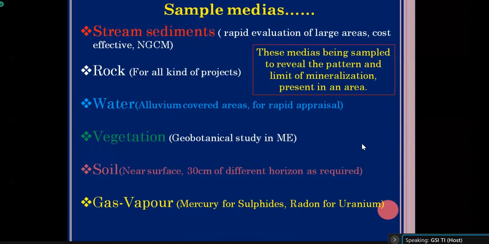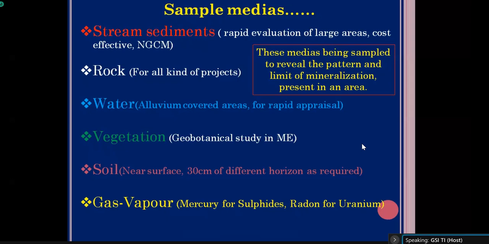So these are the different sampling media, and nowadays, by using some advanced machines, we can also collect gas and vapor samples. This type of sampling media, such as soil gas and vapor, is generally used where rock exposure is very scanty, that means the area is totally covered by recent alluvium.